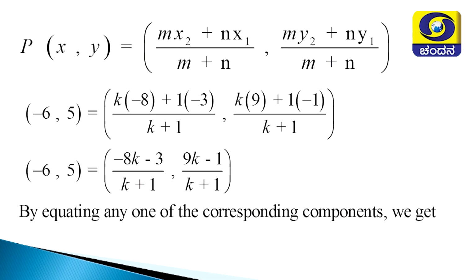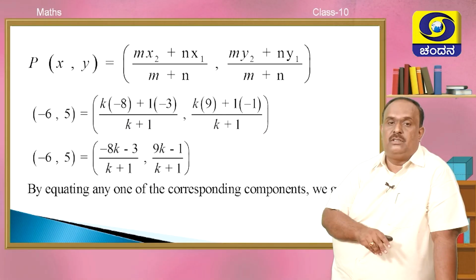Now, 2 points are being equated. This is possible only when their corresponding components are equal. The x component should be equal to the x component and the y component should be equal to the y component. You equate any one of them, you will get the value of K. In both the cases, you should get the same value of K. You will get it. No problem.